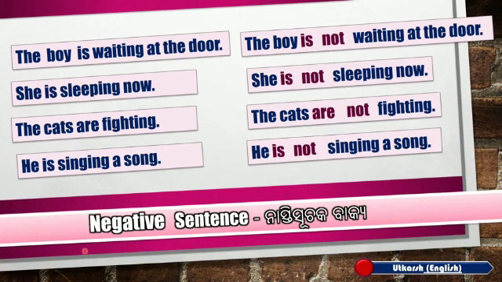Dear children, mark the use of not in the above sentences. Not is used after the be verb, that is am, is and are.